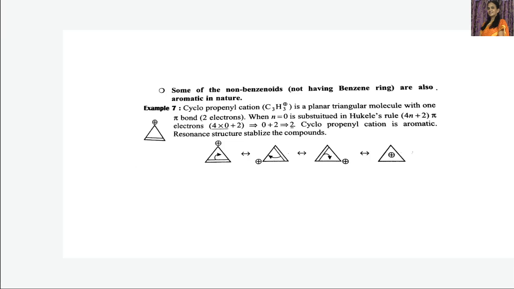Okay, then shift of pi bond towards this, then we will get a positive charge here. You can see this one. Like this on all the 3 carbon atoms, here, here and here, all the 3 carbon atoms have a positive charge, that we can show it like this. So this is cyclopropenyl cation, which is said to be aromatic because it follows Huckel's rule, and it is a cyclic planar molecule which follows Huckel's rule.